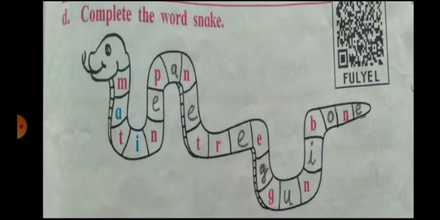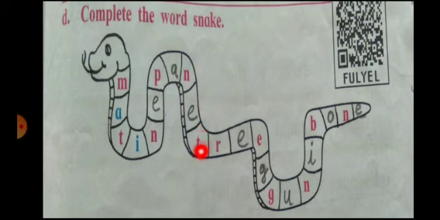Now, here a D exercise is given: complete the word snake. A snake is given and then the blanks are there. So, you have to fill them. So, can you see here, given M-A-T, mat. Then here I is not filled, so it is filled with a vowel: T-I-N. So, you have to use the vowel to fill the word. Now, P-N is given. So, what will you write? P-E-N, pen. And again P and N is there. So, we will write P-A-N, pan.